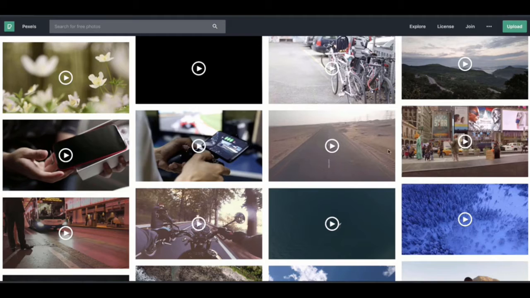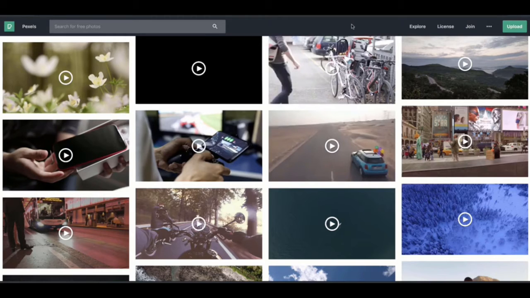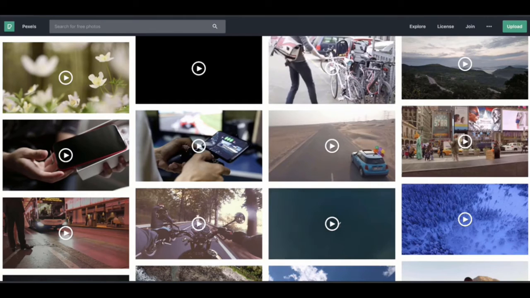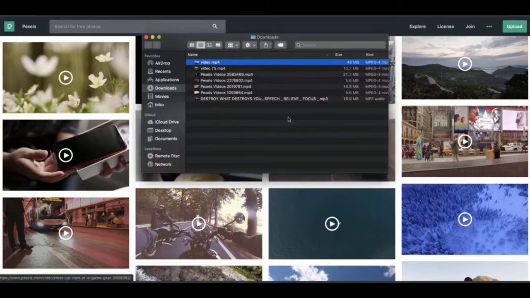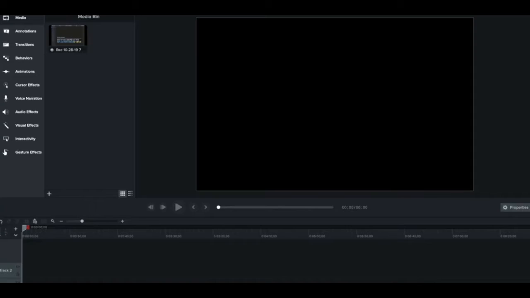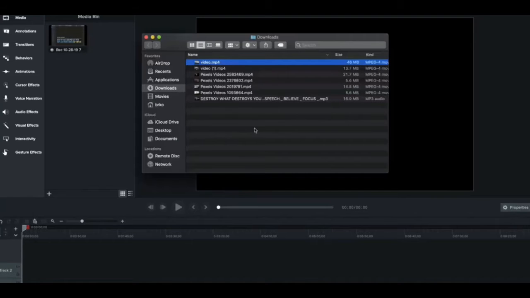The tool that I use to edit and create my own videos is called Camtasia Studio. I really like it because it is a drag and drop tool, so you don't need any special editing skills. I'm going to show you guys how it works. I'm going to open this download folder that we have used for our videos, and we're going to just go and drag and drop everything.